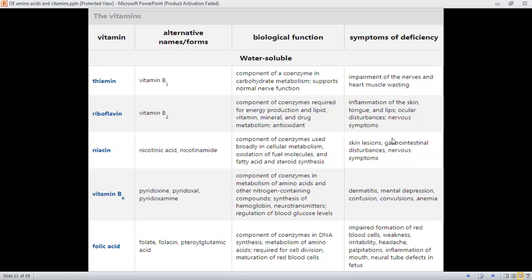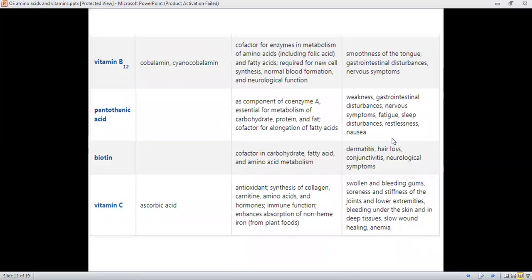It is also called folate, folacin, and it is a component of coenzymes in DNA synthesis and metabolism of amino acids, which is required for cell division and also for the maturation of red blood cells. Vitamin B12, which is called cyanocobalamin, is a very important cofactor in the metabolism of amino acids and fatty acids, required for new cell synthesis, normal blood formation, and neurological function.